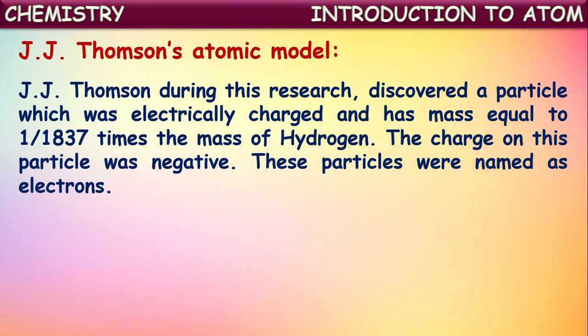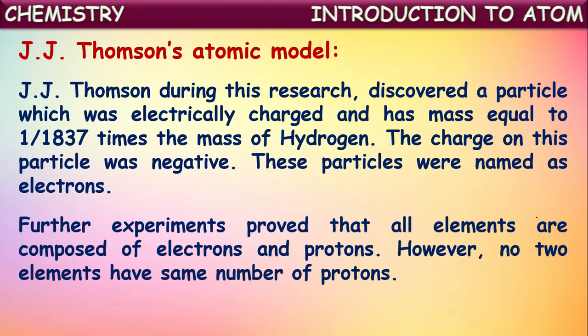Thomson, during his research, discovered a particle which was electrically charged and has mass equal to 1 by 1837 times that of the mass of a hydrogen atom. The charge on this particle was negative. So these particles were named electrons later. Thomson discovered these electrons. He called those particles cathode rays. Later on, the name electron was given for these cathode rays by J. S. Stoney. These are negatively charged particles and their mass is very small. It is nearly equal to 1 by 1837 times that of hydrogen mass.